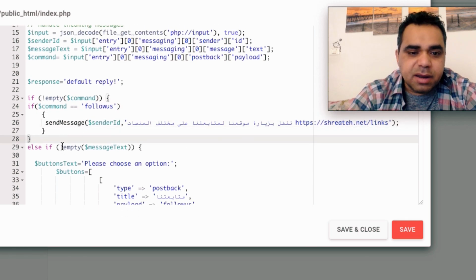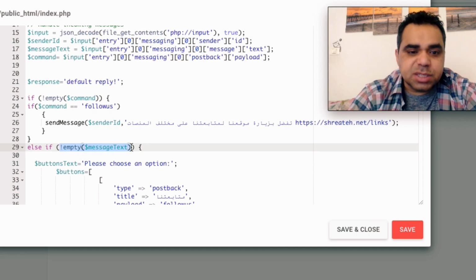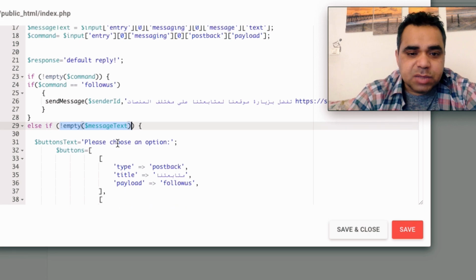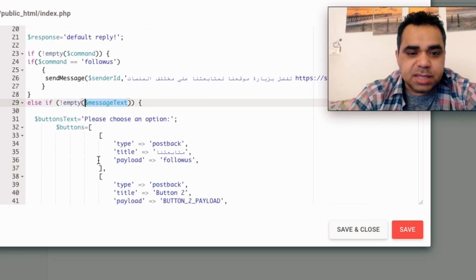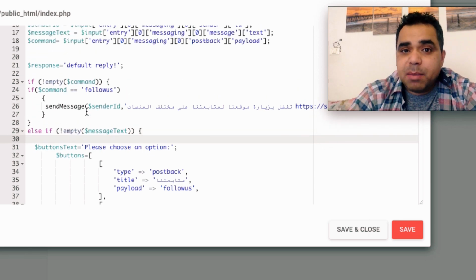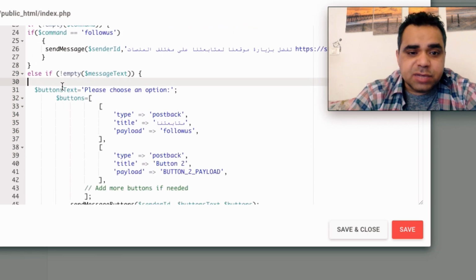And down here, if the message text is not empty, which is the first thing to look at and modify. As you see here, if a user sent a message or contacted my page messages, the default action is to send him buttons here. The first button here is in Arabic.